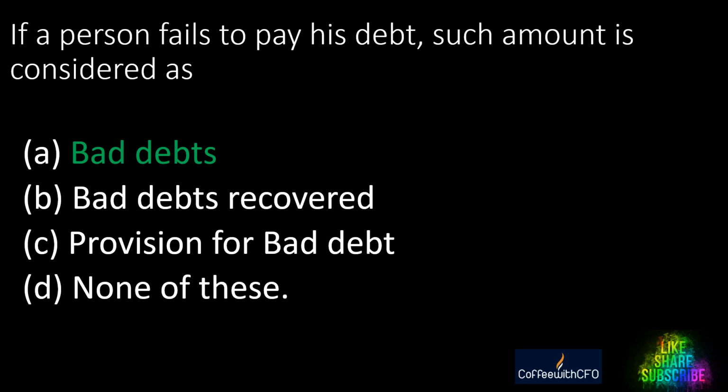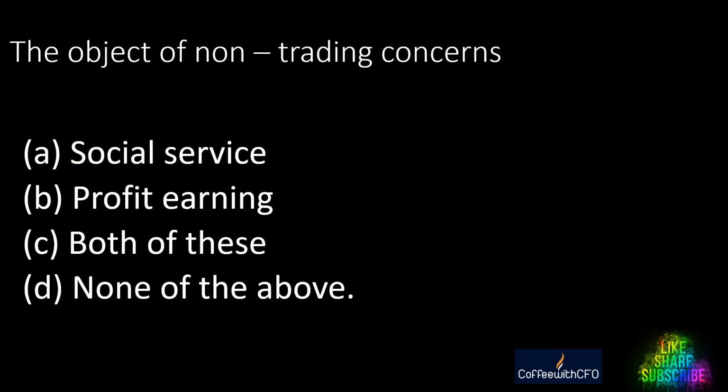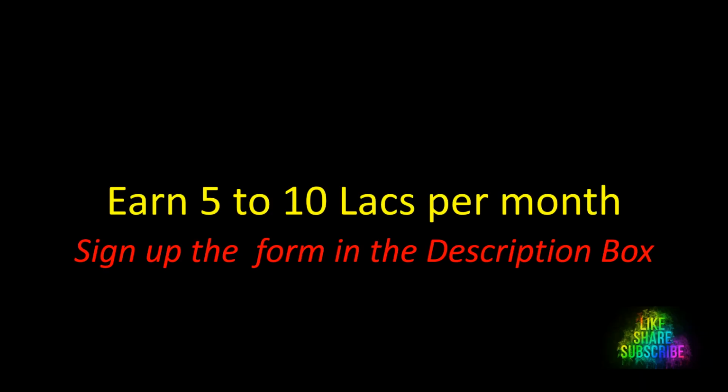Now let's go to the next question. The objective of non-trading concern, what is that? A. Social service, B. Profit earning, C. Both of these, D. None of the above. The right answer is social service. It is not a profit earning organization. Right? Let's go to the next question.